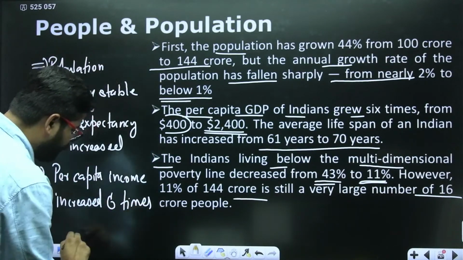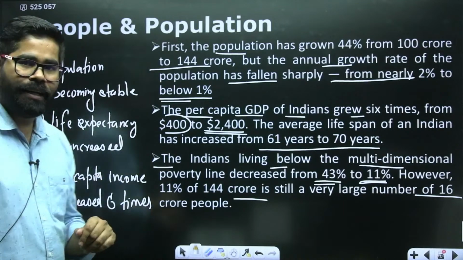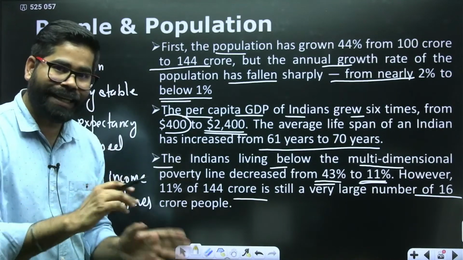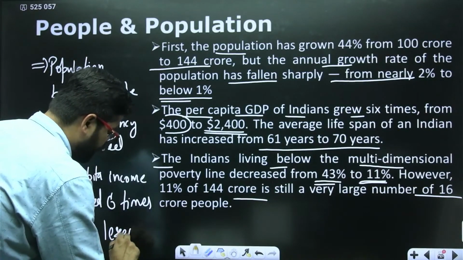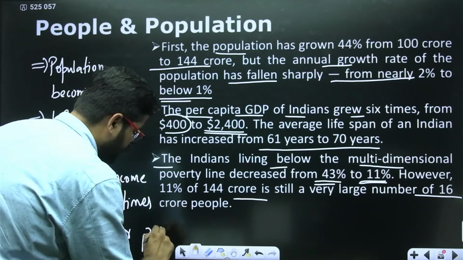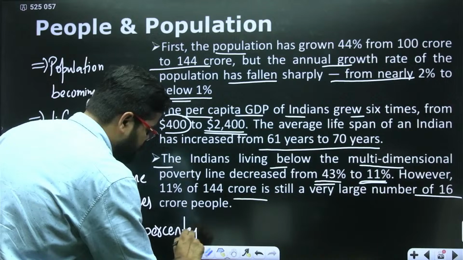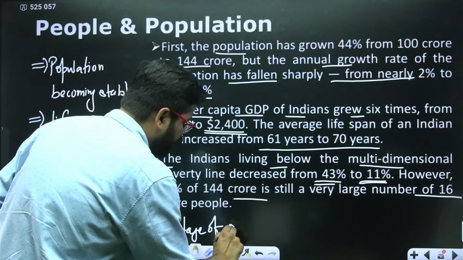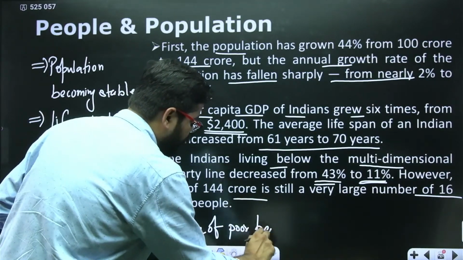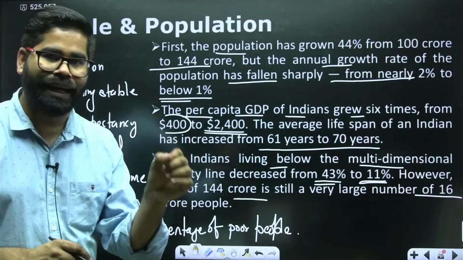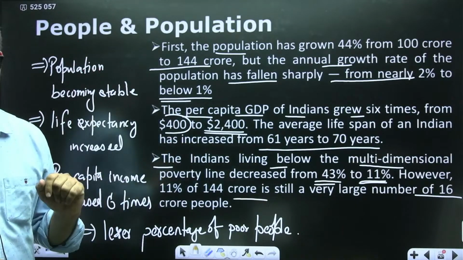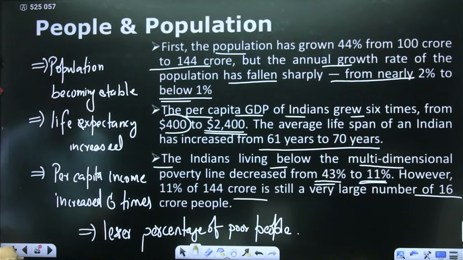And we have also seen here that now the percentage of poor has come down. Lesser percentage of poor people. So that is one of the things which we have got from here, that now we have got a lesser percentage of poor.